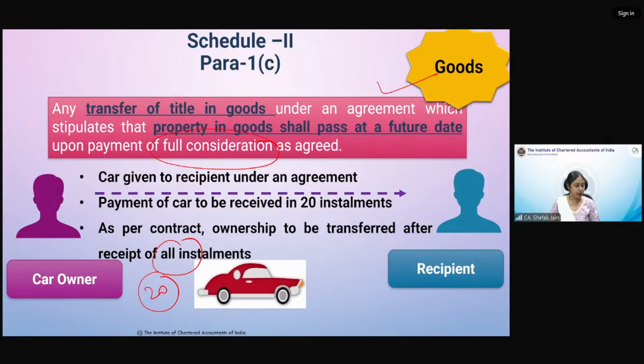Amit was saying it's a kind of hire purchase. Yes, Amit, hire installment or hire purchase will be an example of 1C.